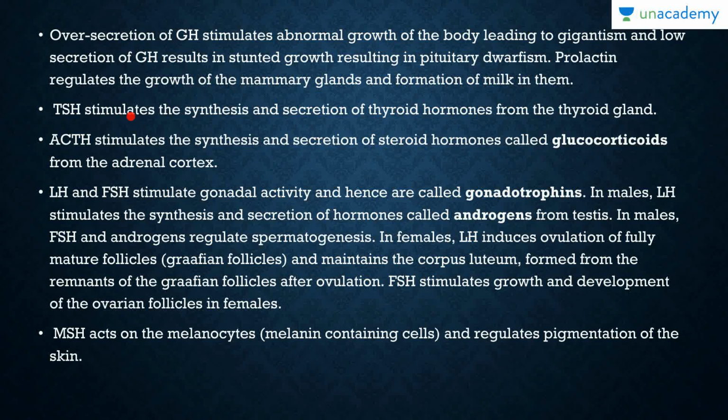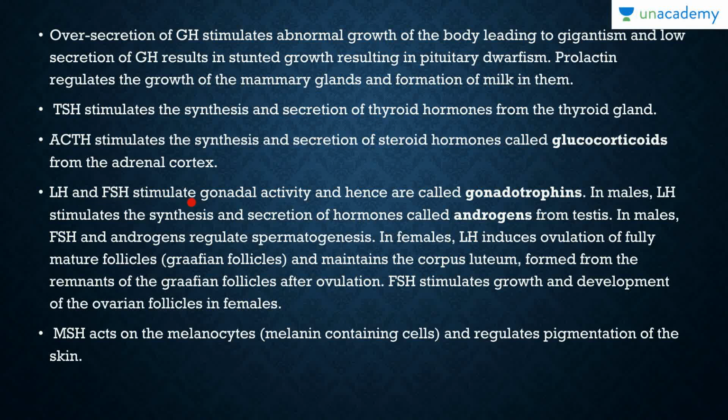Then prolactin regulates the growth of mammary glands and formation of milk in them throughout the pregnancy. Then we have the thyroid stimulating hormone, which stimulates the synthesis and secretion of thyroid hormones from the thyroid glands. Then the ACTH is used to stimulate the synthesis and secretion of steroid hormones called the glucocorticoids from the adrenal cortex. We're obviously going to do the adrenal gland in detail, so you'll get to know about it better.